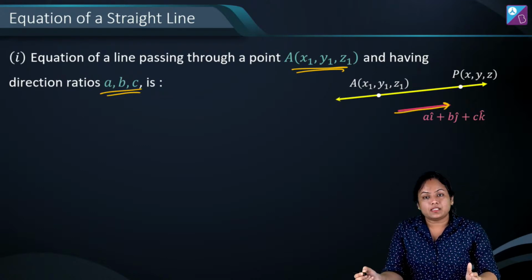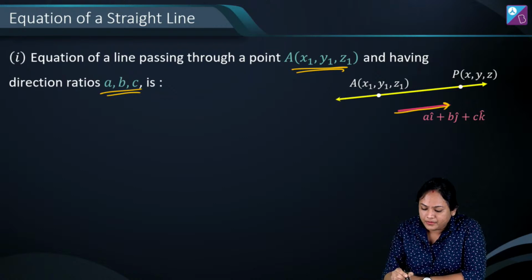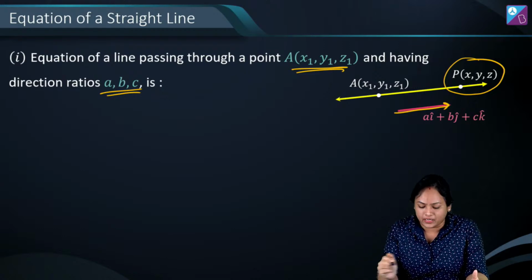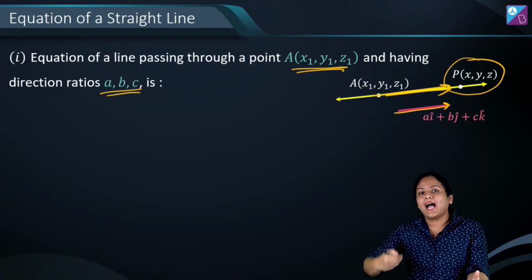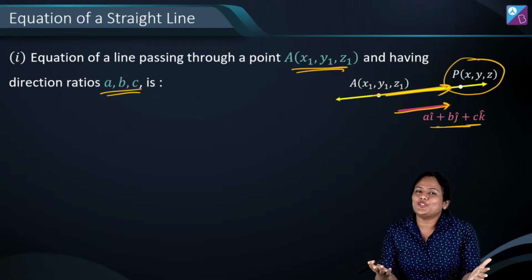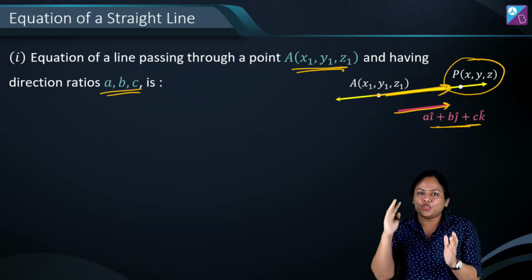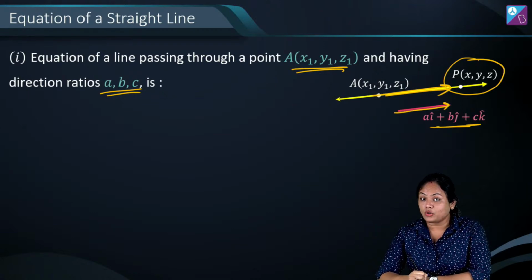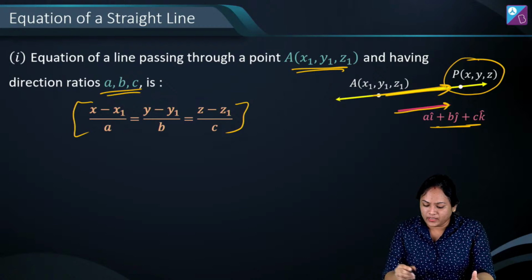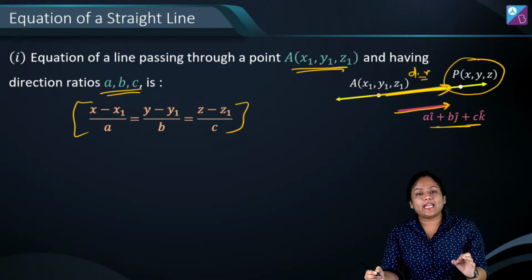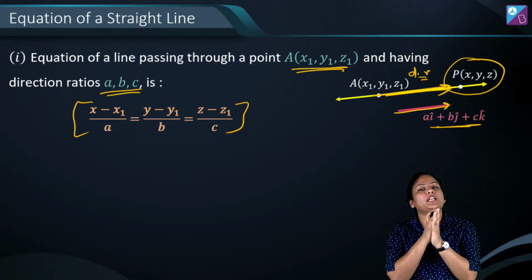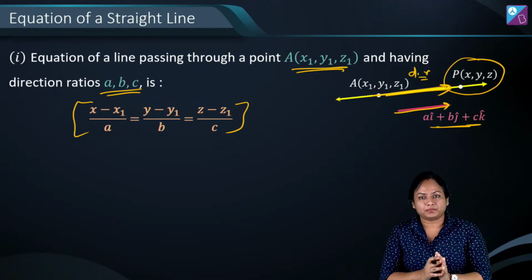The parallel vector is a i cap plus b j cap plus c k cap. We consider one point on it, let's say P is the variable point having coordinates x, y, z. So this AP vector is parallel to this given vector. And if two vectors are collinear, you already know what condition you have to apply: the ratio of the coefficient of i cap is the ratio of the coefficient of j cap is the ratio of the coefficient of k cap. That means it's going to look somewhat like this. x minus x1, this is its DR, upon a is equal to y minus y1 upon b is equal to z minus z1 upon c. And what do we call this form? This is known as the symmetric form of a line.